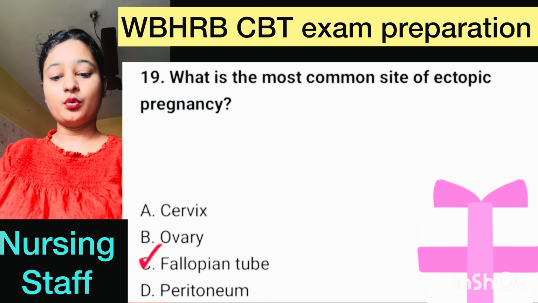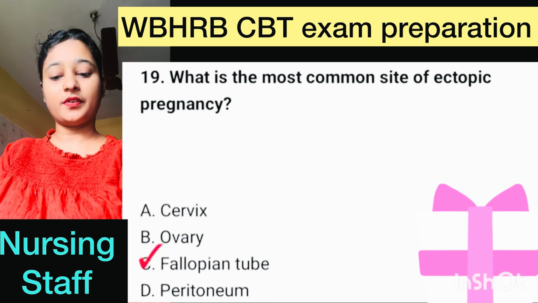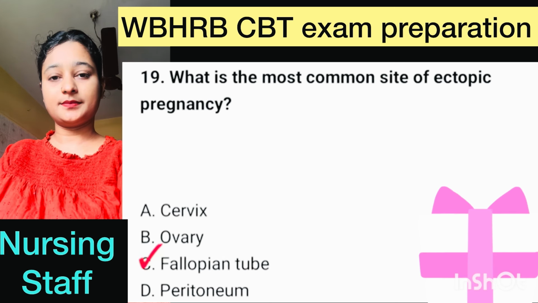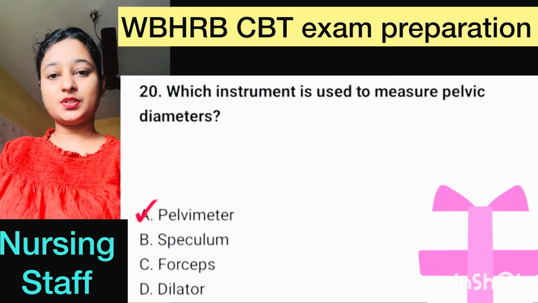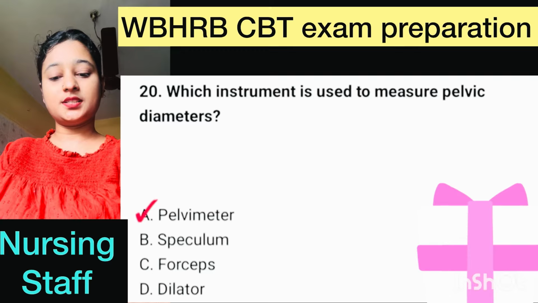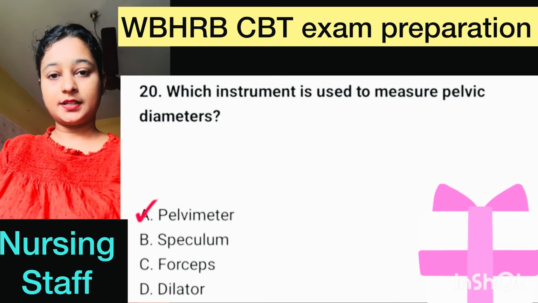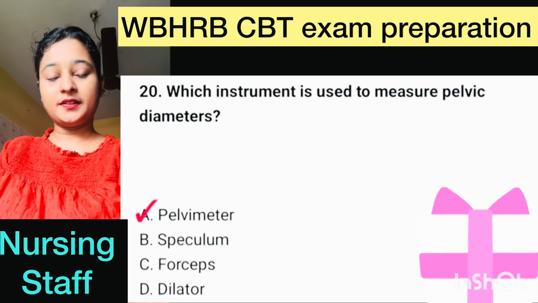Number 19. What is the most common site of ectopic pregnancy? Here correct option is option C, fallopian tube. Number 20. Which instrument is used to measure pelvic diameters? Here correct option is option A, pelvimeter.